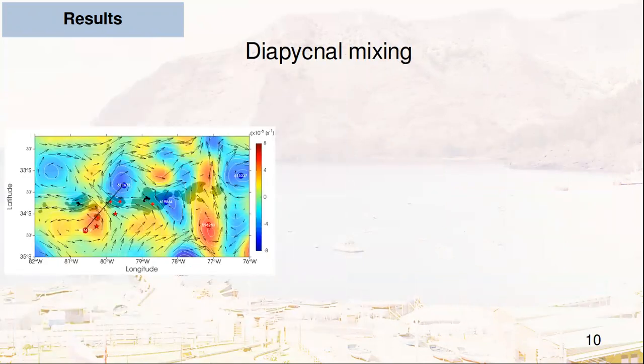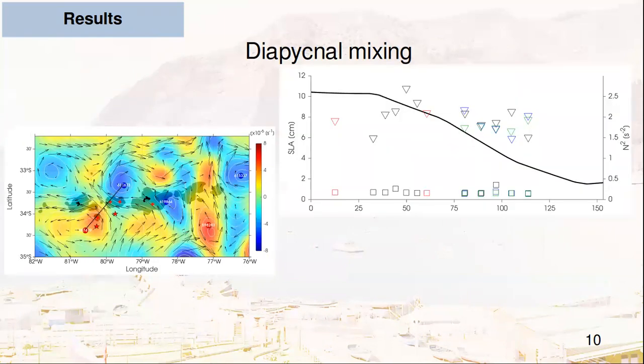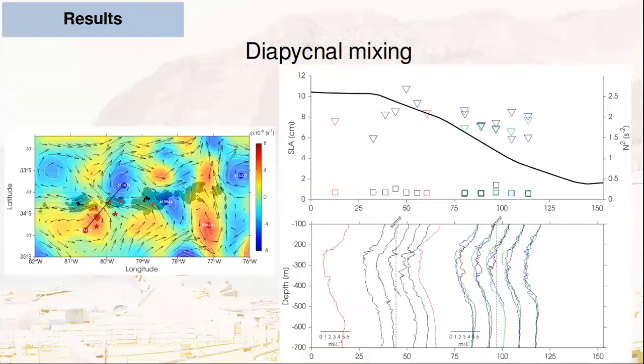During the late winter survey, this modulation was also evident, with a decrease in stratification as we move away from the intrathermocline eddy and get closer to the cyclonic one. Here the stratification values are depicted by these triangles. These spatial changes are also depicted by the dissolved oxygen concentrations, with an increase of oxygen content in the same direction.